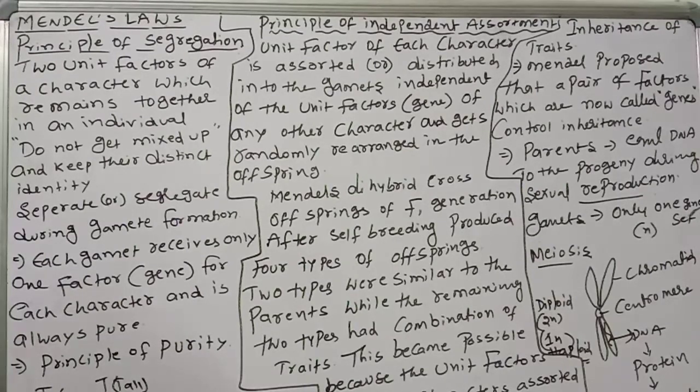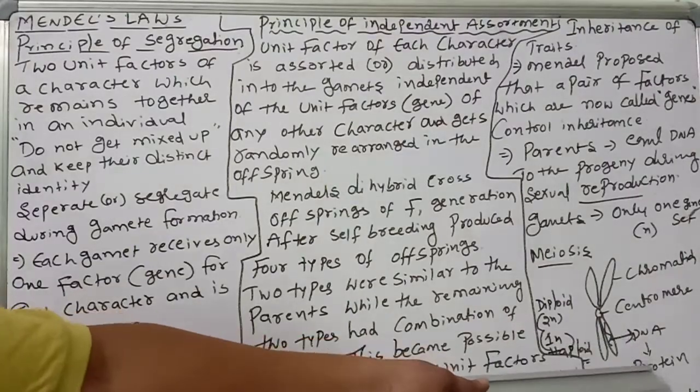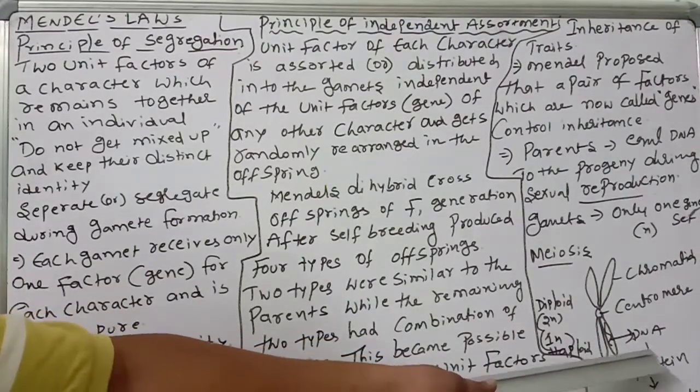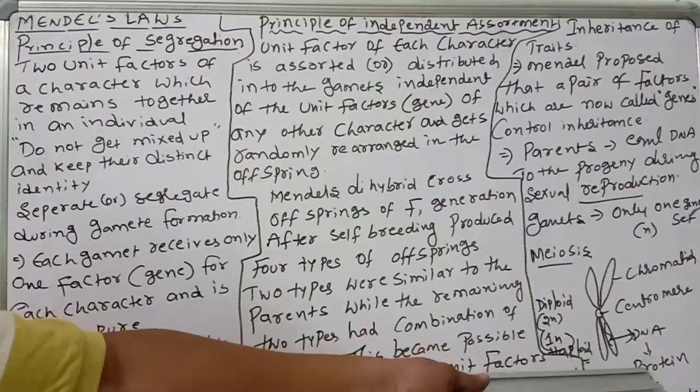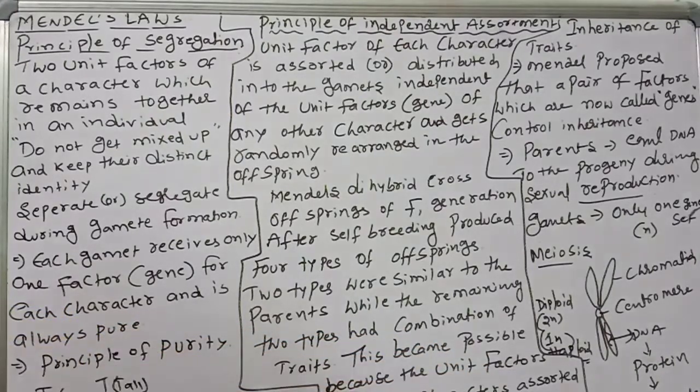A section of DNA carries information for a particular type of protein. DNA is helpful for replication, and DNA undergoes transcription to mRNA, then to protein by translation, and it becomes a character. These proteins are nothing but the characters.